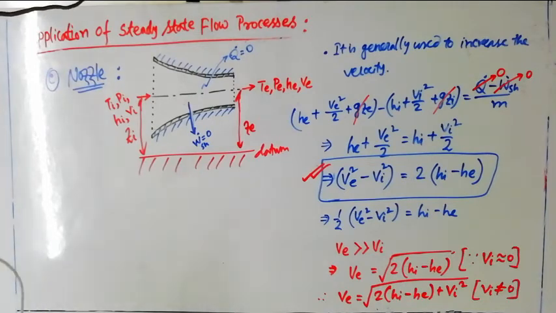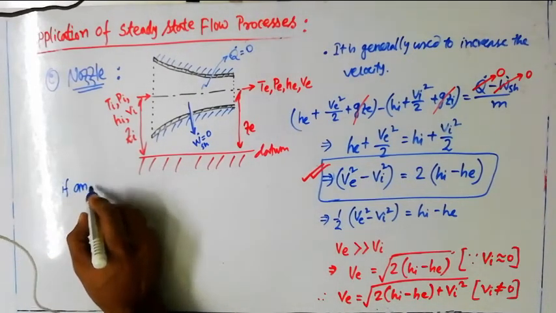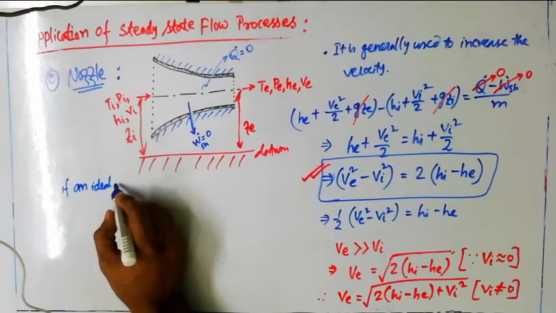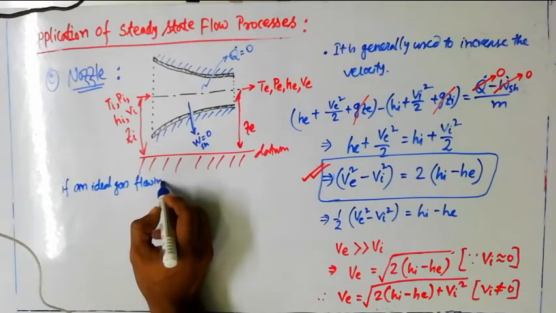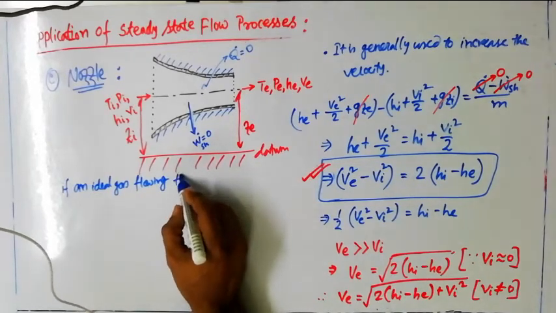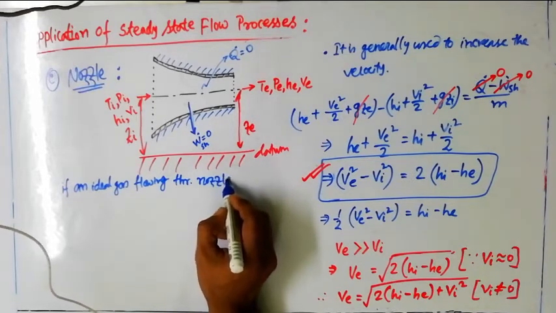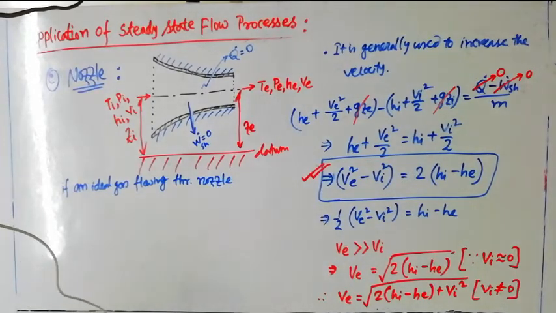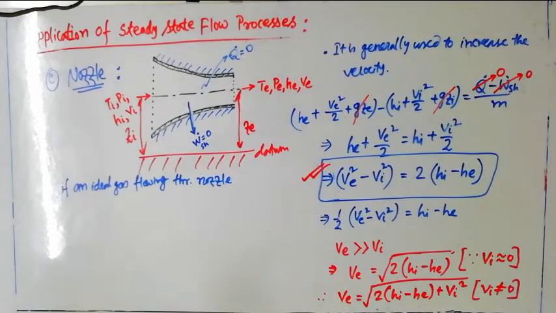Now for the same equation, if we consider an ideal gas flowing through a nozzle, the exit velocity can also be expressed in terms of pressure and temperature.